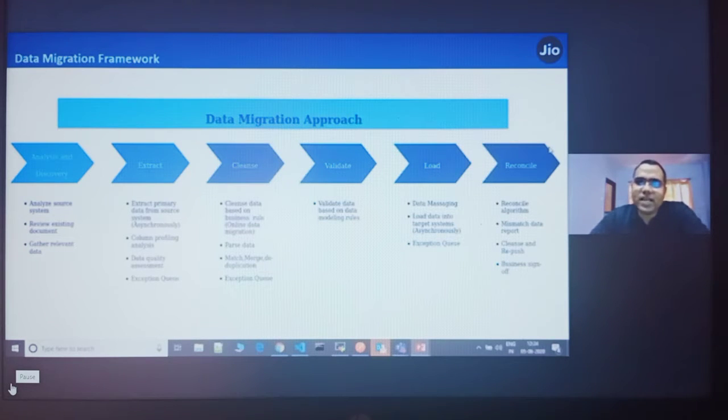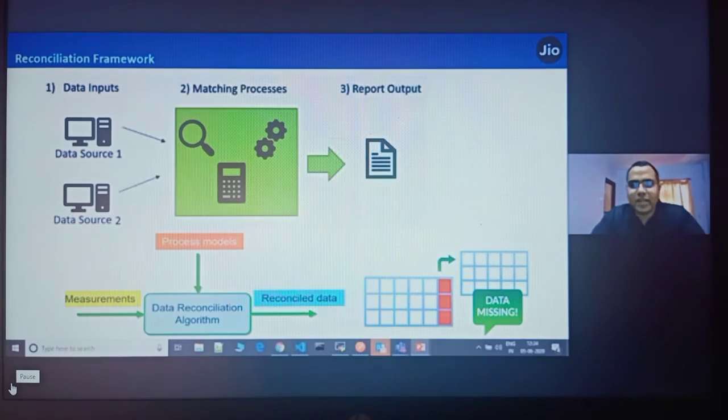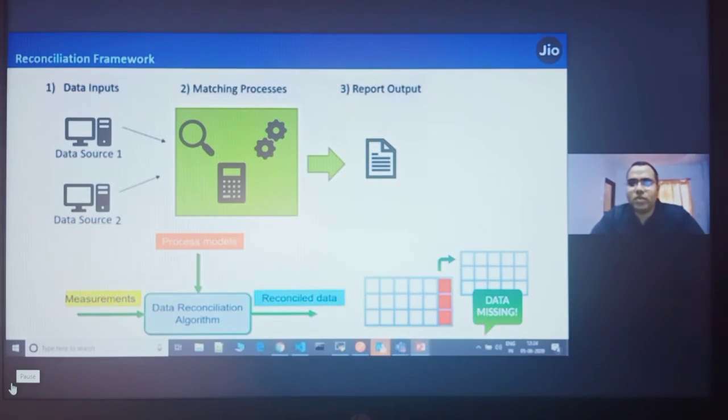Reconcile is a process where you match the data you have migrated from system A to system B, source system to target system, for example Oracle to Cassandra. You define your schema in Cassandra and the schema of Oracle from where you are migrating. You want to match attribute by attribute, row by row. Is my whole data migrated successfully or not? Is my whole data reconciled or not?